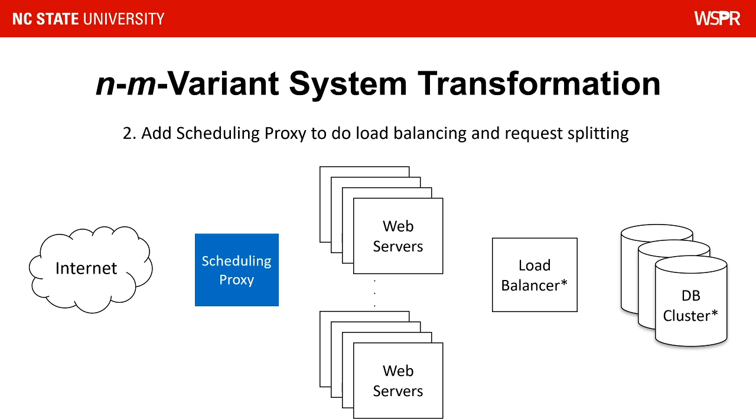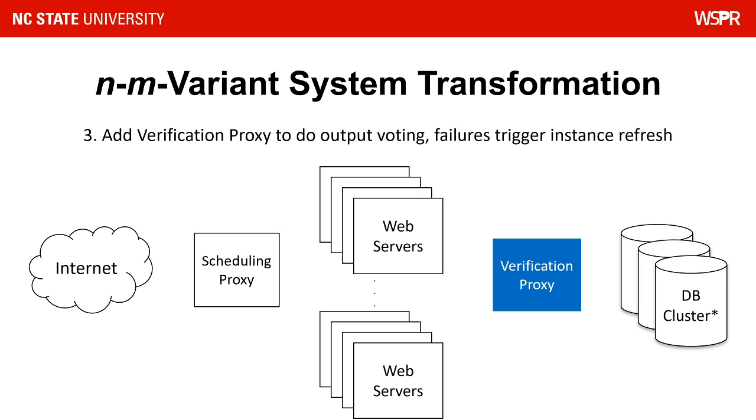Next, we add a scheduling proxy, which acts as a special type of load balancer, forwarding requests from the internet to one server in each variant pool. And finally, to do output voting, we add a verification proxy, which sits transparently between the servers and the database to compare the queries. If the queries from each server match, it allows the query to the database and copies the response back to all the servers. However, if the matching fails, the verification proxy triggers a recovery action.